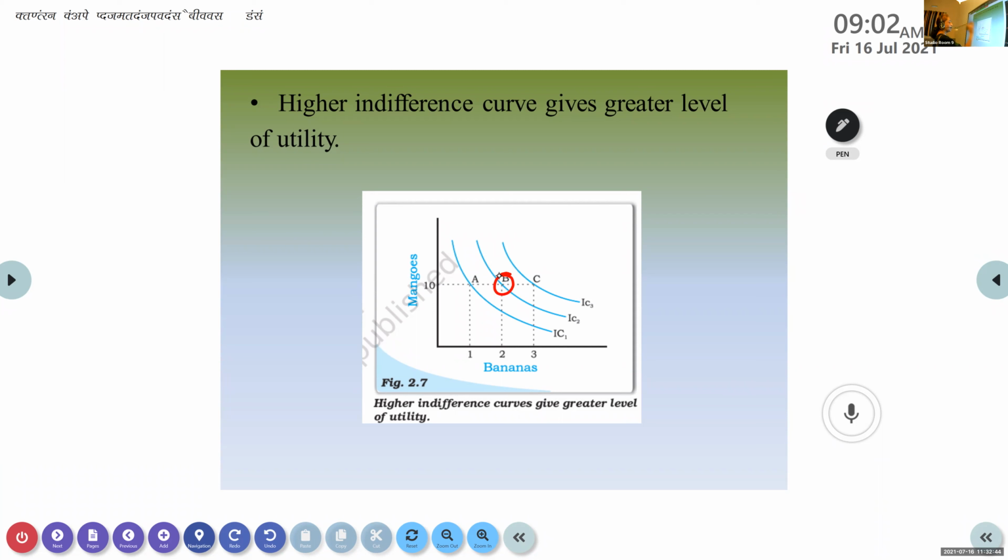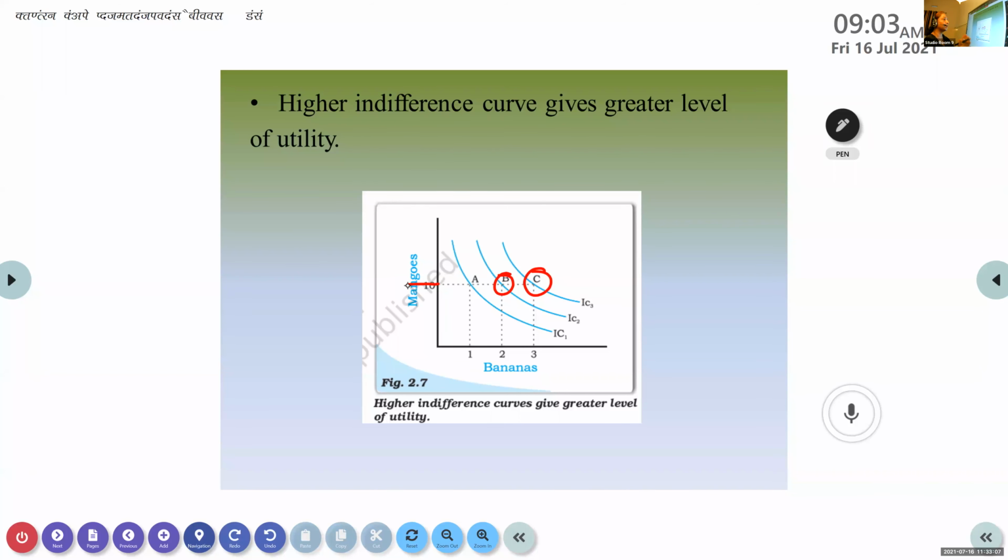As you go to one more higher one, which one gives more utility to the consumer, B or C? C. C gives more utility to the consumer, because even though the quantity of mangoes remains same, you can see the number of bananas is increased.